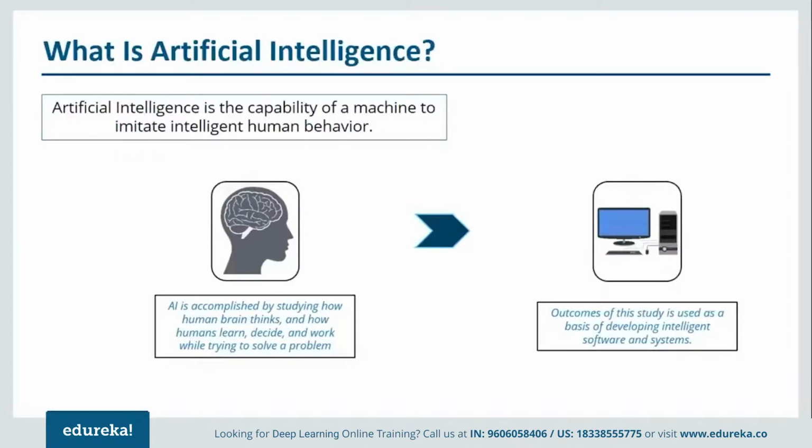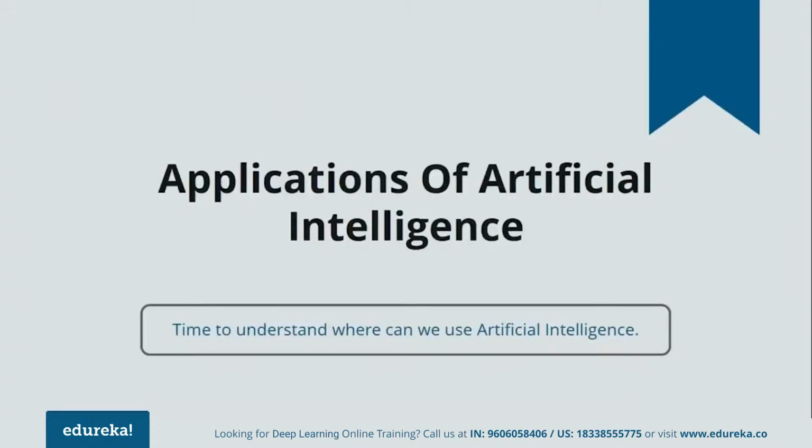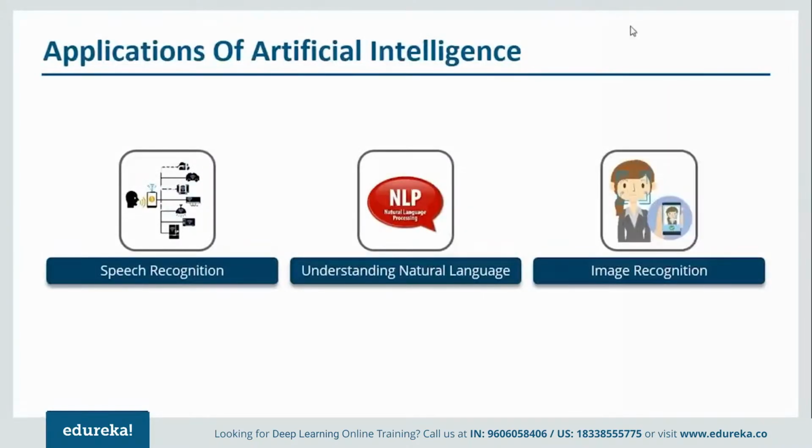Let us move forward and look at various applications of artificial intelligence. This slide talks about the applications of artificial intelligence. I've listed only 3 of them, but there are millions of applications. For example, it is used in speech recognition. Whenever you search something on Google, you can just tell Google and it will search it for you. Similarly, it is used for understanding natural language as well as for image recognition. And there are many other applications in which artificial intelligence finds its use. For example, it can be used in self-driving cars, and in Siri for recommending products, and even when you go to websites like YouTube or Pandora, YouTube knows which video you want to watch next.